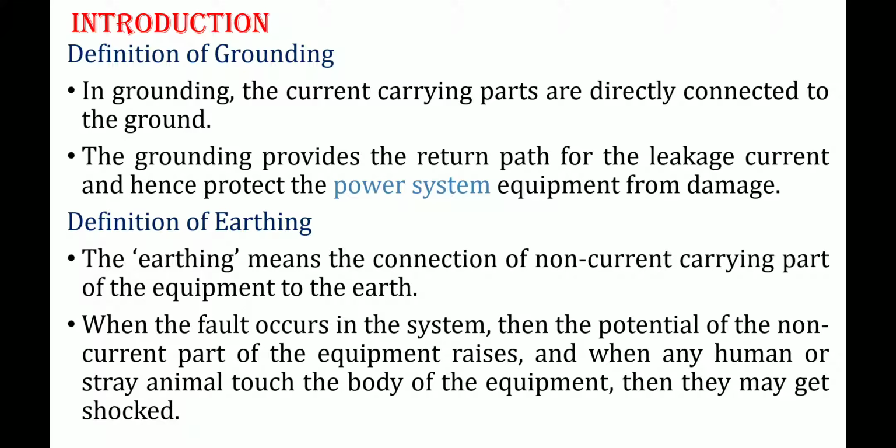So that is the reason the equipment should be properly earthed. If the equipment is properly earthed, during fault conditions the earthing will discharge the leakage current to the earth itself. Hence it avoids electrical shock to personnel.